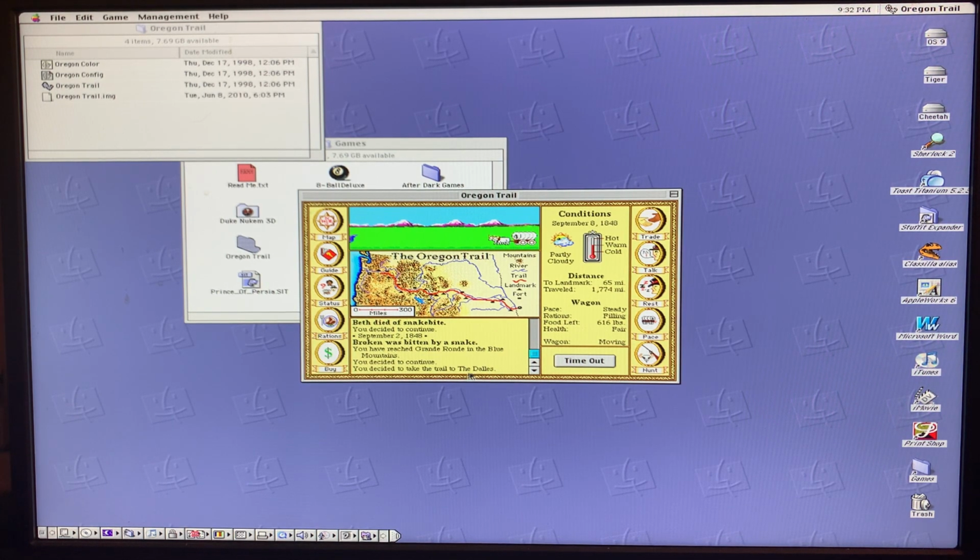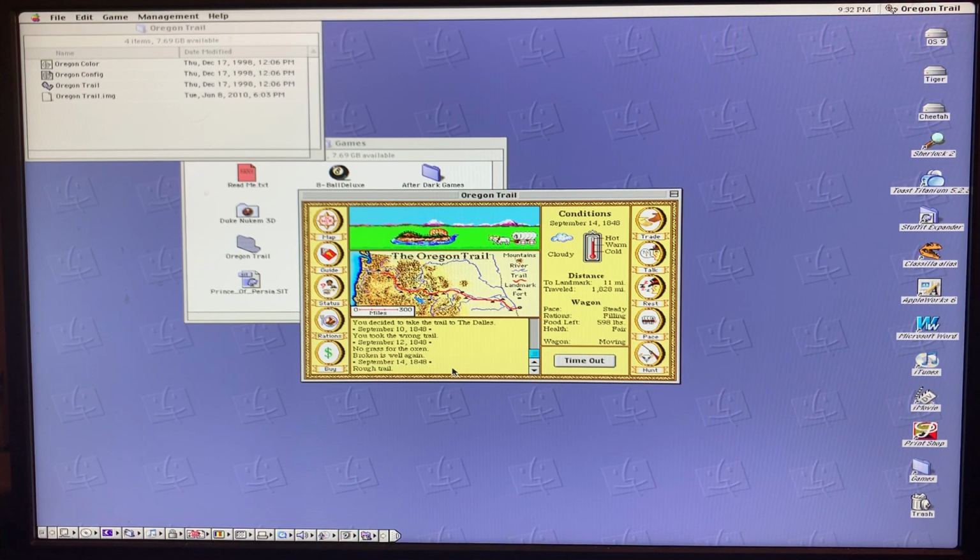I've never known how this is pronounced. The Dales, the Dalles, the Dallas. But looks like I'm getting there. Took the wrong trail, no! Come on, I need to get to this landmark so I can rest. No grass for the... Okay, broken is well again, so I guess that's something.